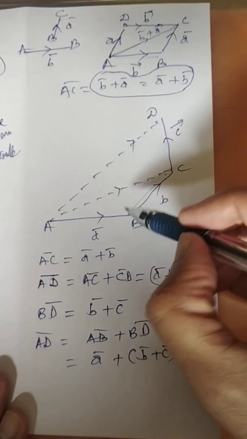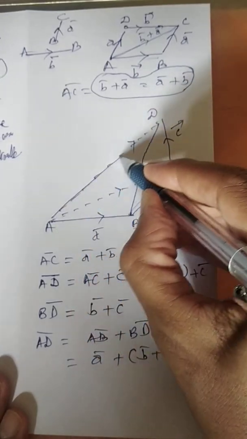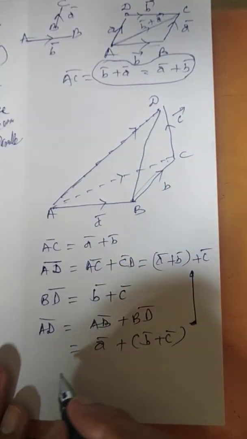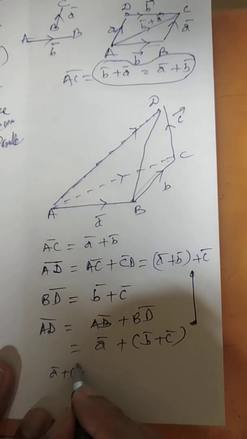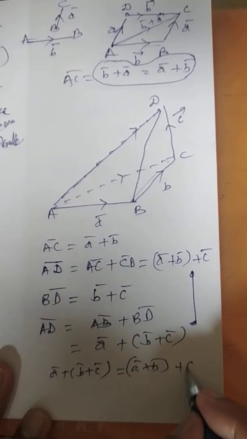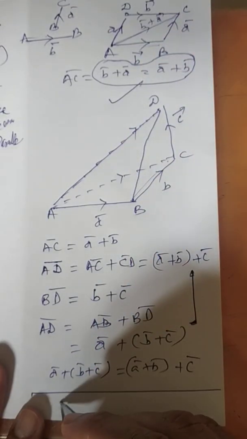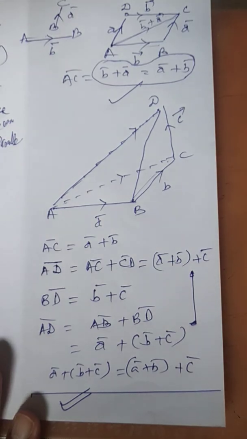In this scenario, this is to be added first and then this will be the resultant of that. So if you look at the figure, it will give you that vector addition is always commutative here and associative in this case. So this is nothing but the proof for that.